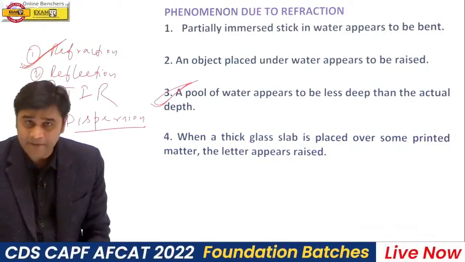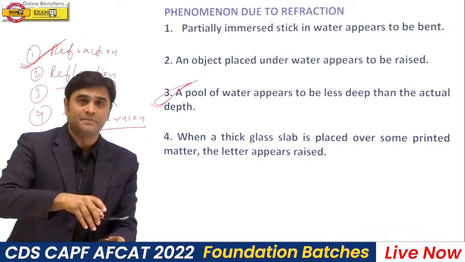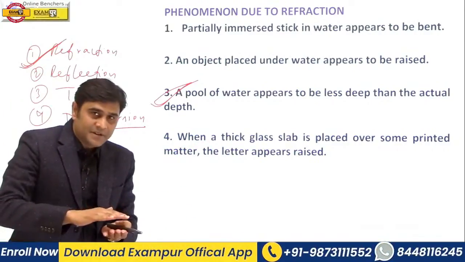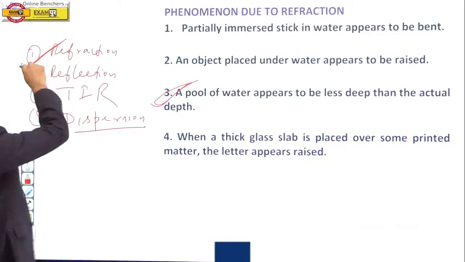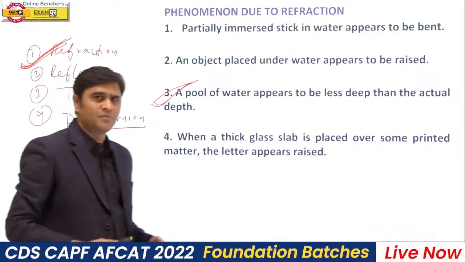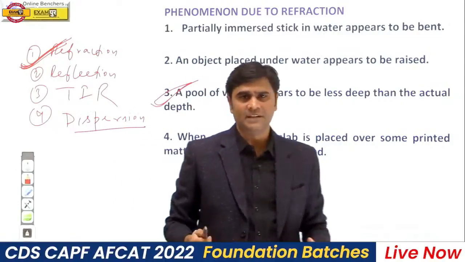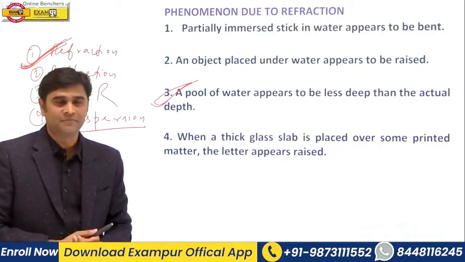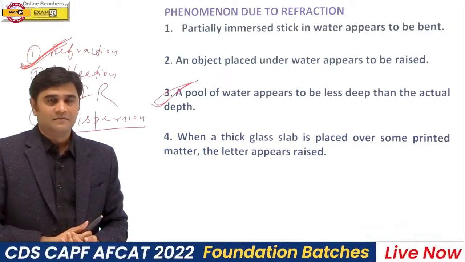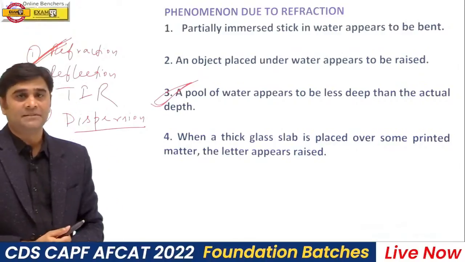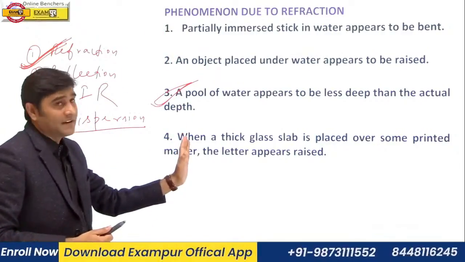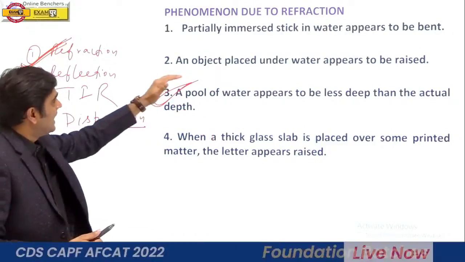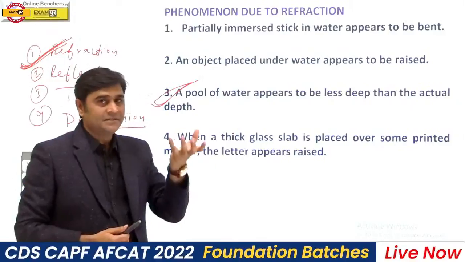When a thick glass slab is placed on some printed matter, the latter appears to be raised due to, again your answer should be refraction of light. Can you give me some more examples of phenomena due to refraction of light? Tell me some more examples, guys. These all phenomena take place due to refraction of light. Partially immersed pencil in water appears to be bent. An object placed under water appears to be raised.